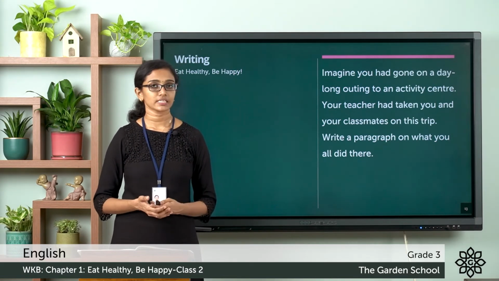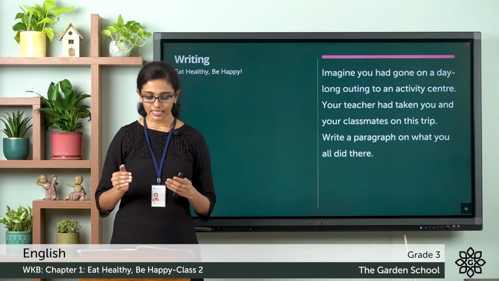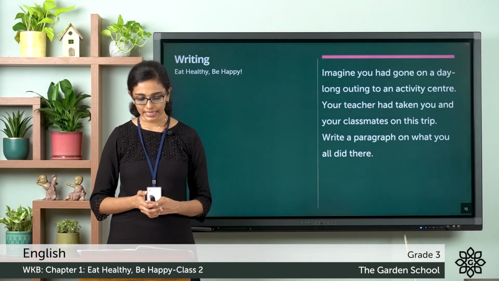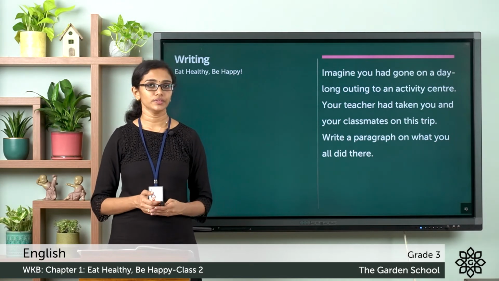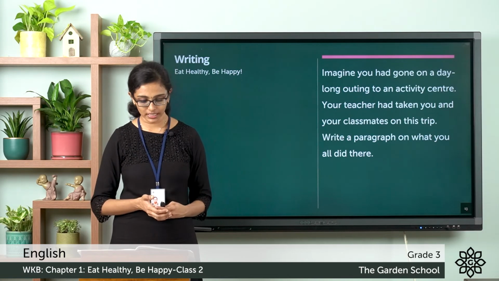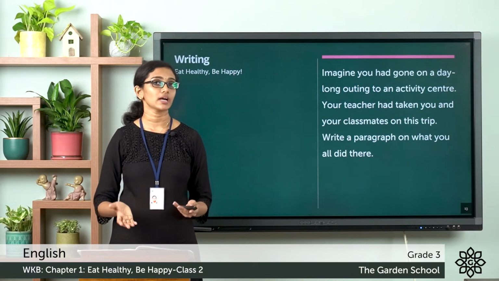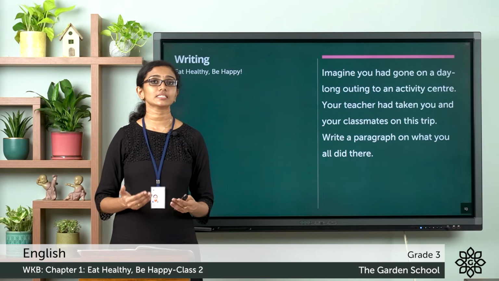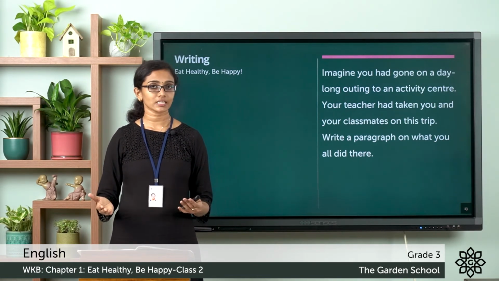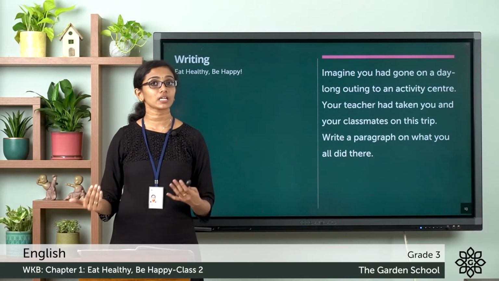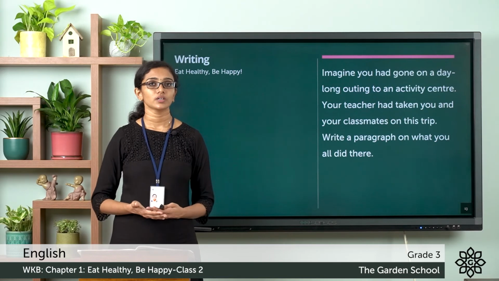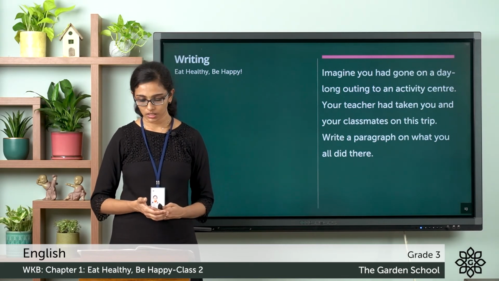So this exercise is about writing a paragraph. There is a sample paragraph given here. Let me read it out to you. The hills were green and beautiful. The weather was nice and pleasant. So the first sentence you see there, the hills were green and beautiful, is the key sentence or the most important sentence of this paragraph. When we read that sentence, we get an idea that this paragraph is going to be about hills and green and nature. So that is the most important sentence.